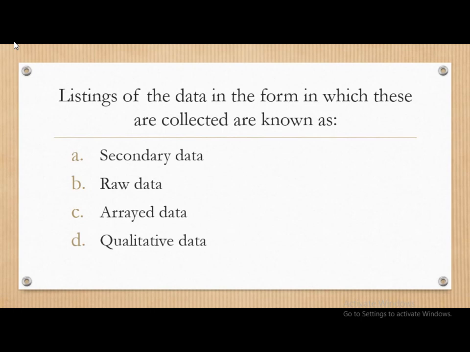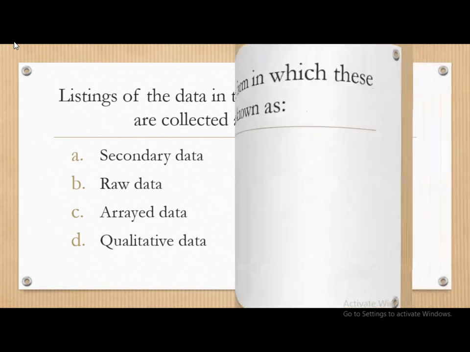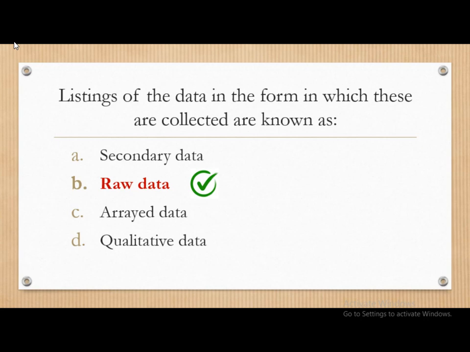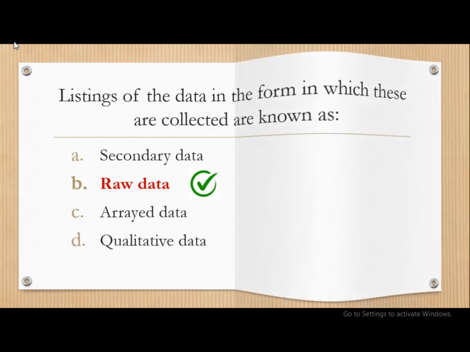Next question. Listing of the data in the form in which these are collected are known as: secondary data, raw data, arrayed data, or qualitative data. The correct answer is raw data. So listing of the data in the form in which these are collected are known as raw data.